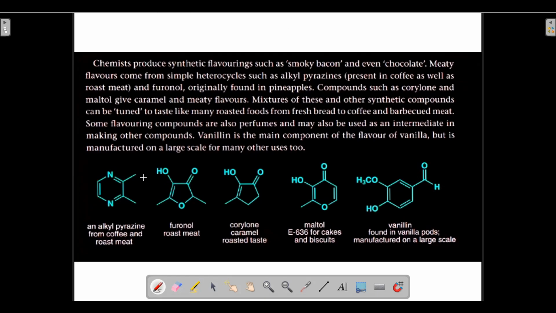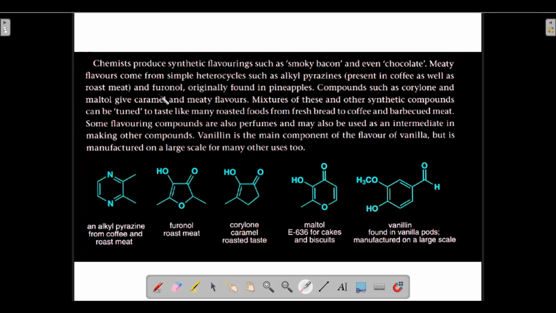This is just one example of the alkyl pyrazine group of compounds, but there are many other examples of alkyl pyrazines as well. It is found in coffee and roasted meat. Many flavors come from simple heterocycles such as alkyl pyrazines. It is present in coffee as well as roasted meat.